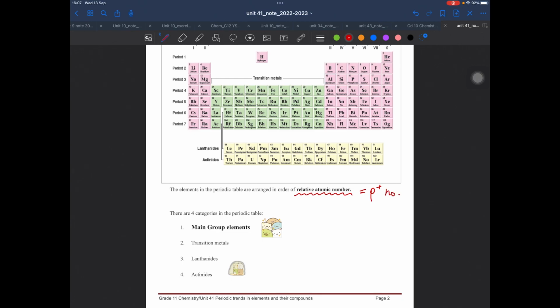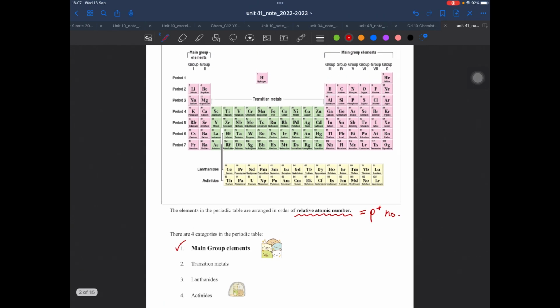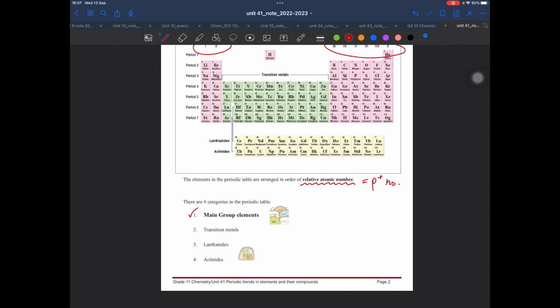Here we have 4 categories, and in the DSE syllabus, we only focus on 2. First, the main group elements. That means for the element you can tell me what group it is, most generally from group 1, group 2, 3 to 0 or group 8. It depends on how you interpret.